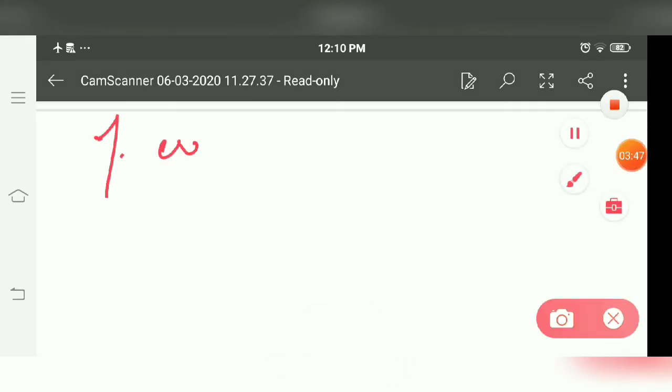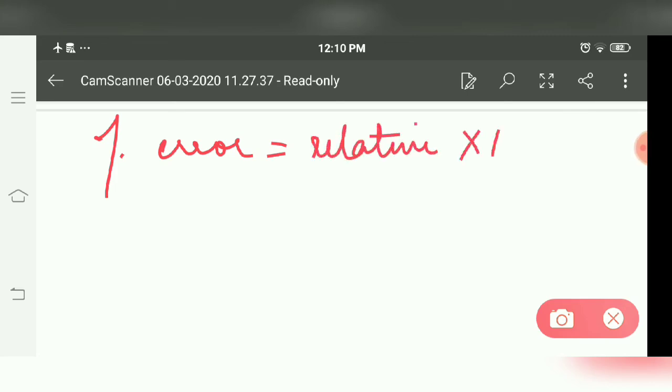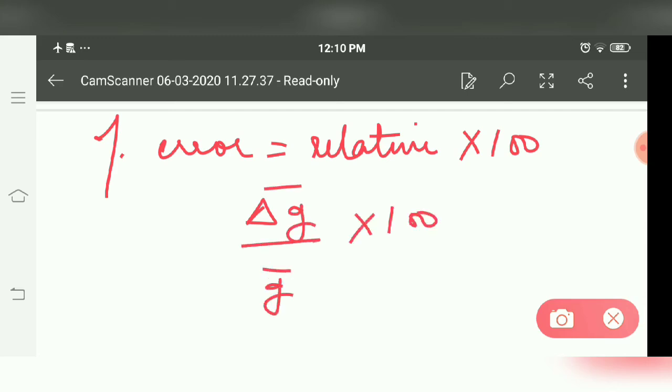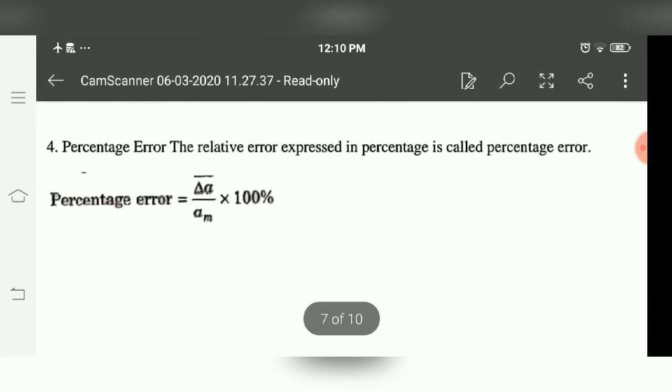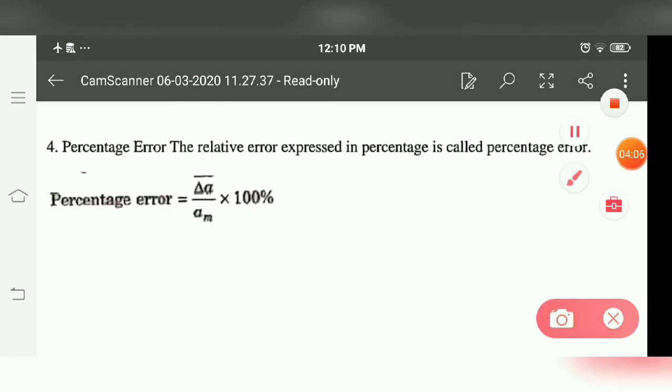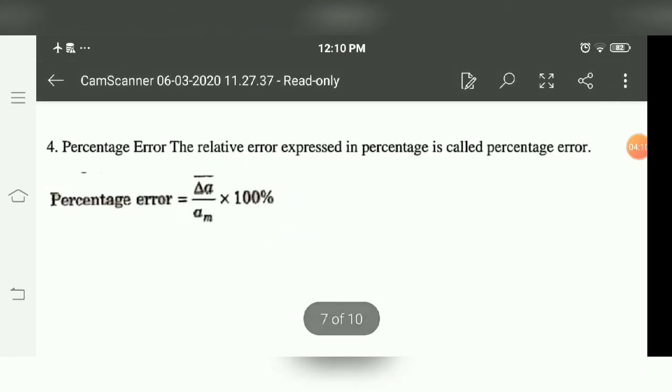Next is percentage error. It's quite simple. Percentage error is nothing but relative error into 100, means delta G bar upon G bar into 100. This is the formula of percentage error. So the percentage error is the relative error expressed in percentage.